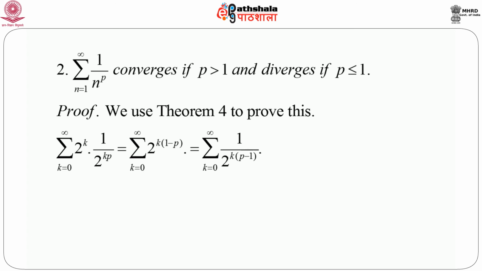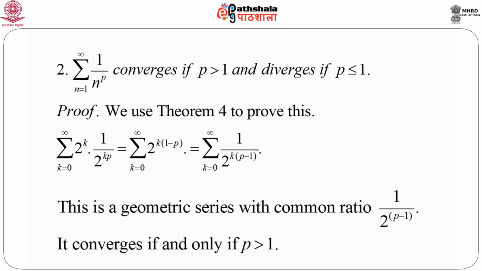Just consider summation k equals 0 to infinity 2 to the power k into 1 by 2 to the power k into p, because instead of n we just put 2 to the power k. A little bit of algebra will give us summation k equals 0 to infinity 2 to the power k into 1 minus p, which is nothing but summation 1 by 2 to the power k into p minus 1. Now it is clear that if p is greater than 1, this is a geometric series which converges, with common ratio 1 by 2 to the power p minus 1. So it converges if and only if p is greater than 1, and it cannot converge when p is less than 1.